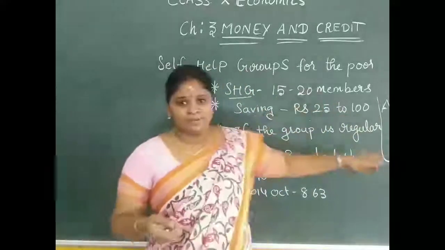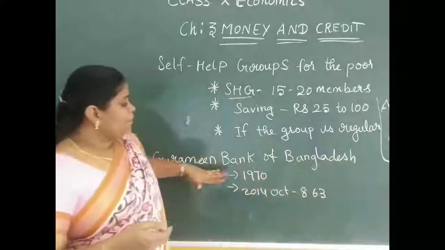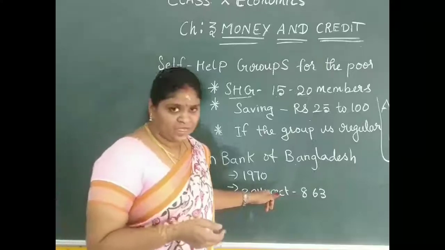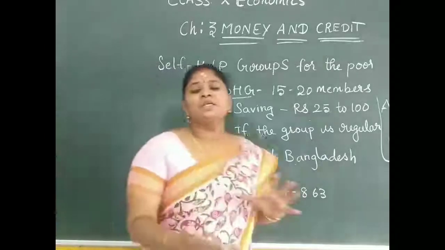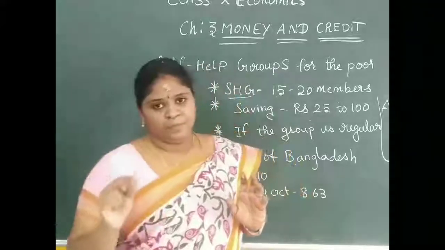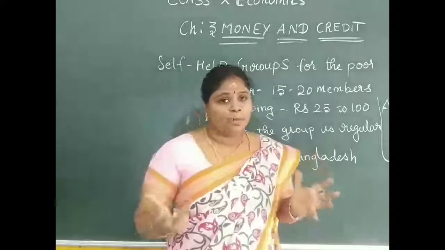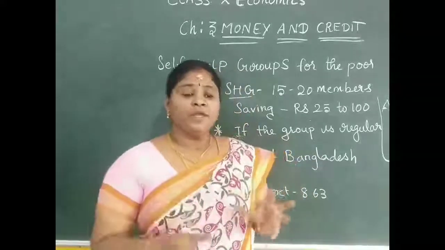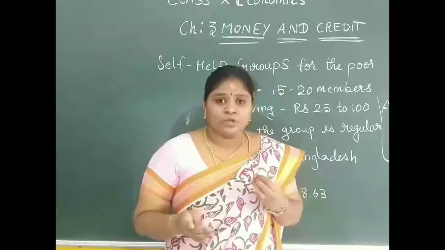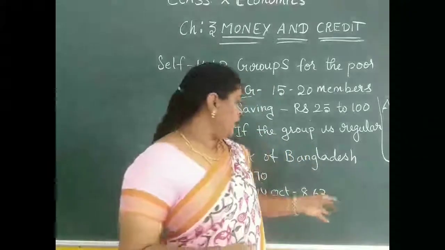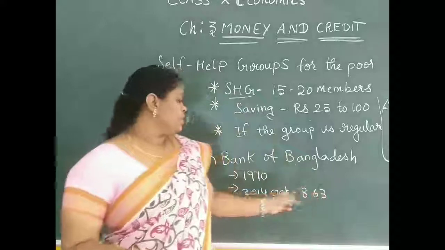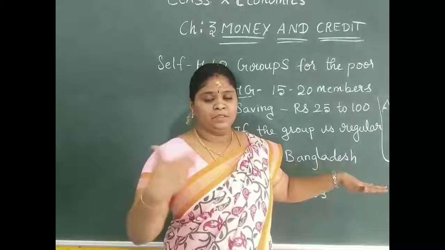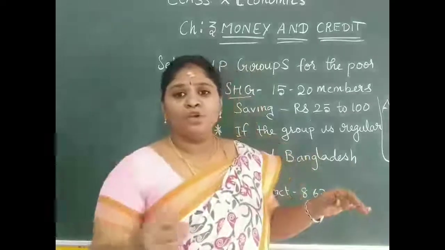The next thing we are going to see here is the Grameen Bank of Bangladesh. This is a bank which was established in the year 1970. It was started particularly for the welfare of village people, to empower the farmers, because farmers are the prime workers in our nation, without whom we cannot get food, eatable things. Right? So they are very important in our nation. It started in 1970, particularly for the farmers to get loans at a very low interest rate.